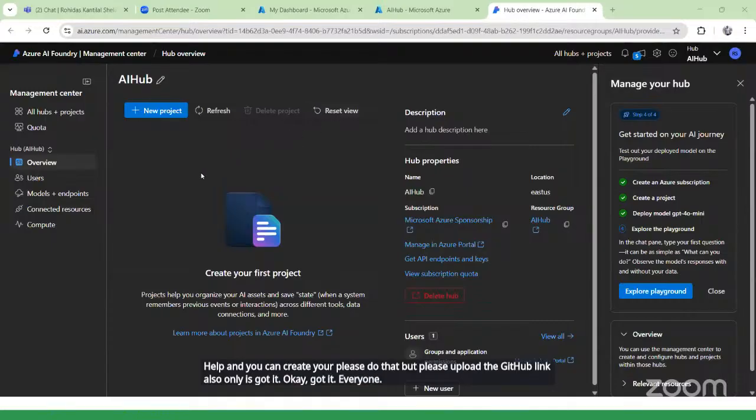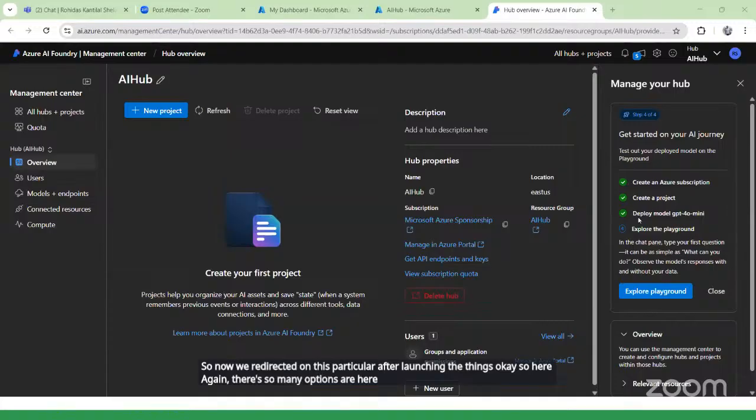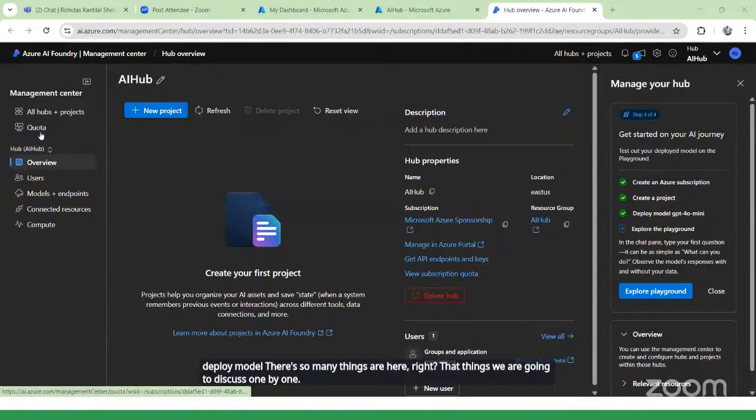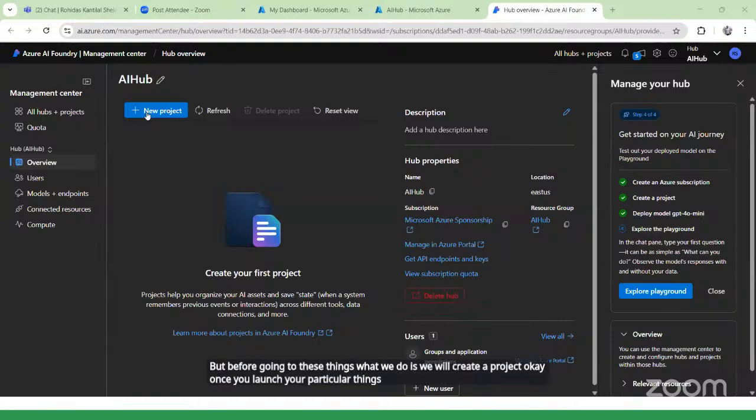Everyone, now we are redirected to this page after launching the resource. Here again there are so many options: the things which we have created, the deployed model, GPT-3, and so on. We are going to discuss these one by one. But before that, we will create a project. Once you launch that resource, it is asking you to create a project.